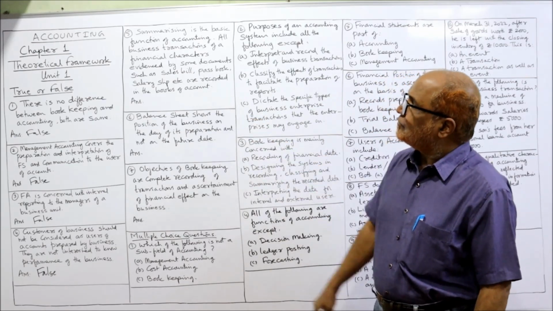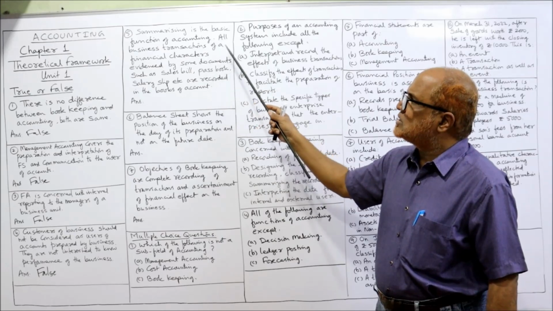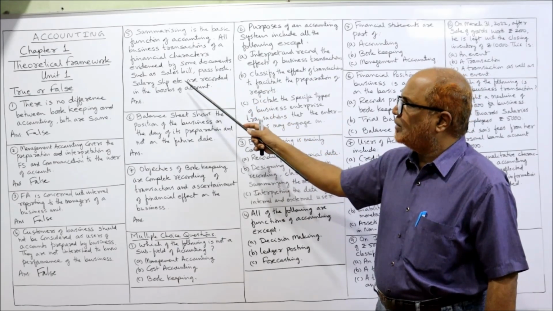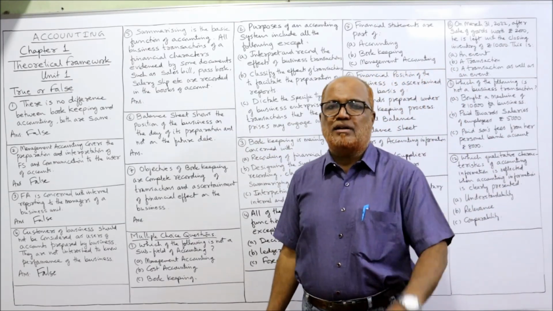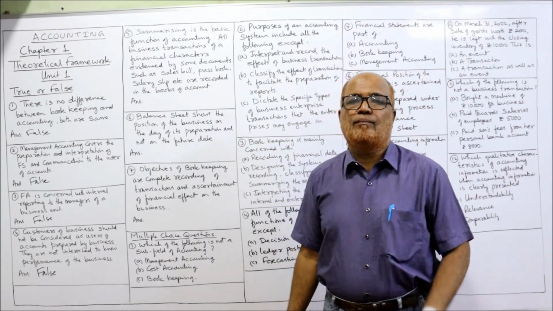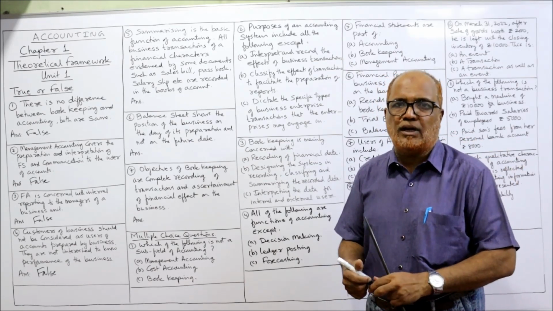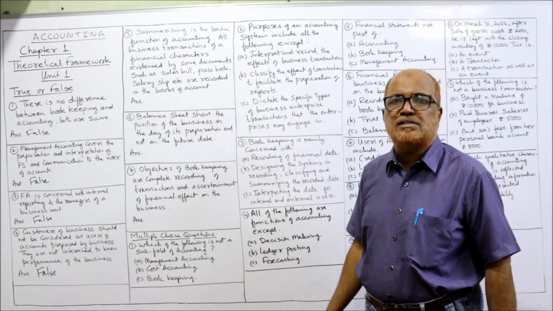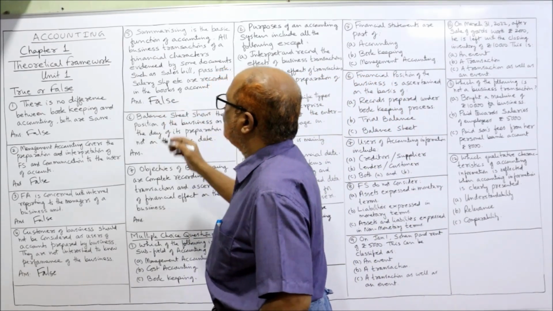Next comes: summarizing is the basic function of accounting. All transactions of a financial character evidenced by some documents, salary slips, etc., are recorded in the books of account. It is not summarizing. It is called recording. Recording is the basic function of accounting. Summarizing is not the basic function. So here again the statement is false.